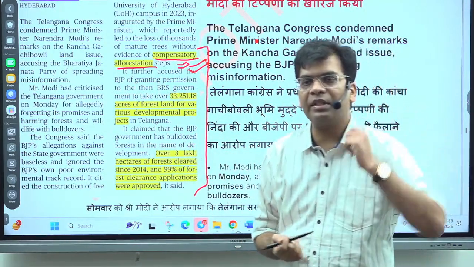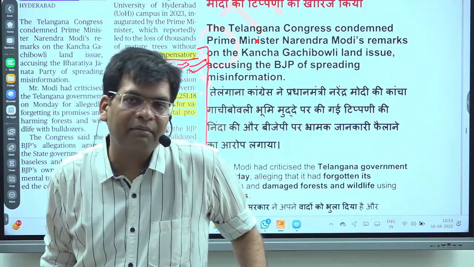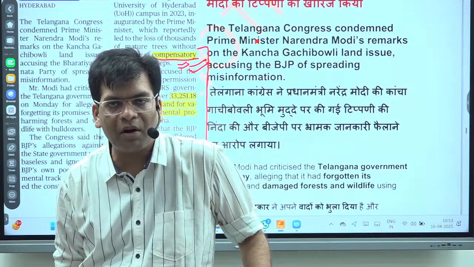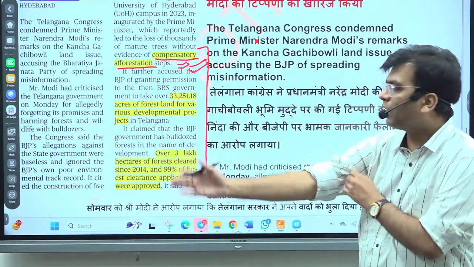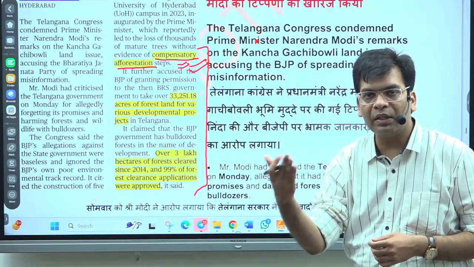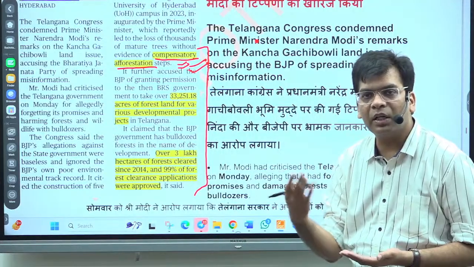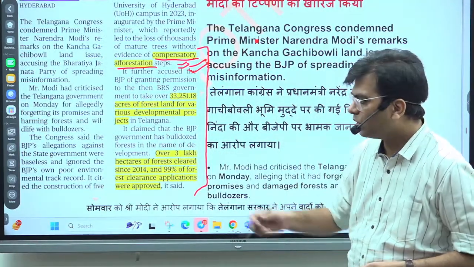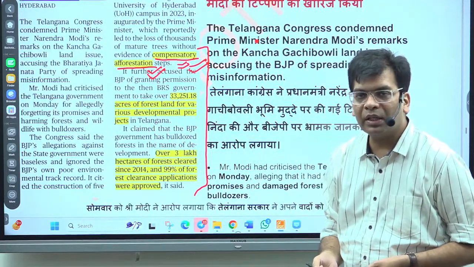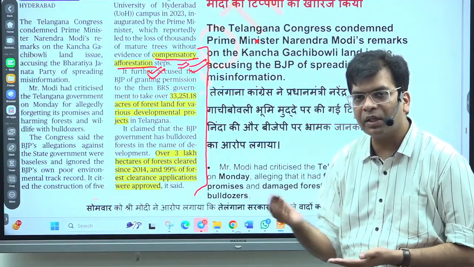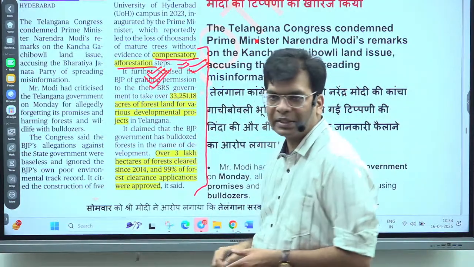Compensatory afforestation is a provision: whenever you divert some land for commercial use, you should provide other land for growth, particularly to do conservation and afforestation work. The amount is submitted in a particular fund and bank account, and it is only used for these afforestation activities.